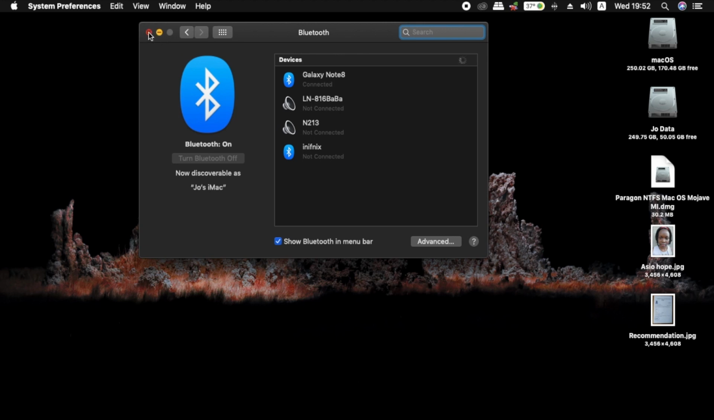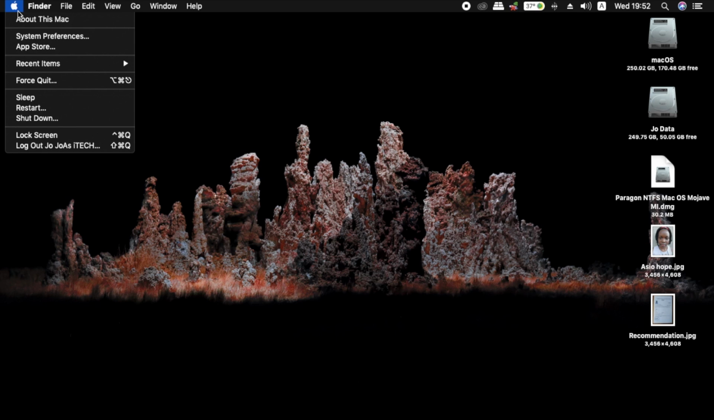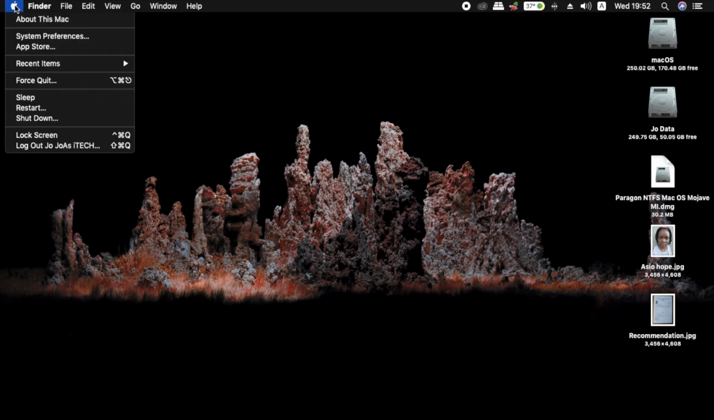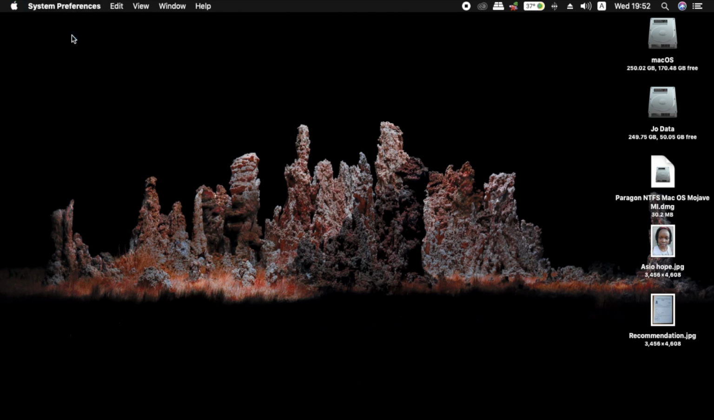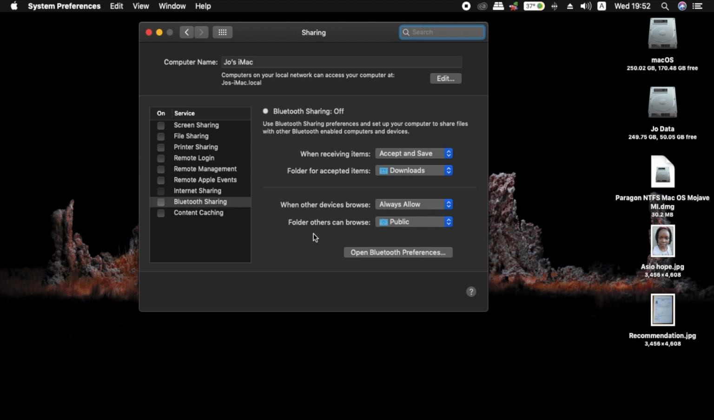But if you want to share work from your device to the MacBook, you need to follow a few steps down here. One, come to this first option here, come to the System Preferences, and then don't come to Bluetooth. This one will not help you. Go straight to Sharing. Click on the Sharing button here.